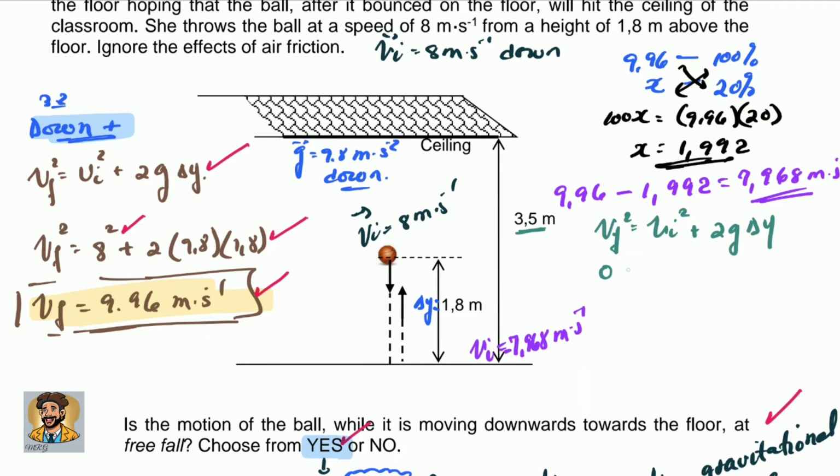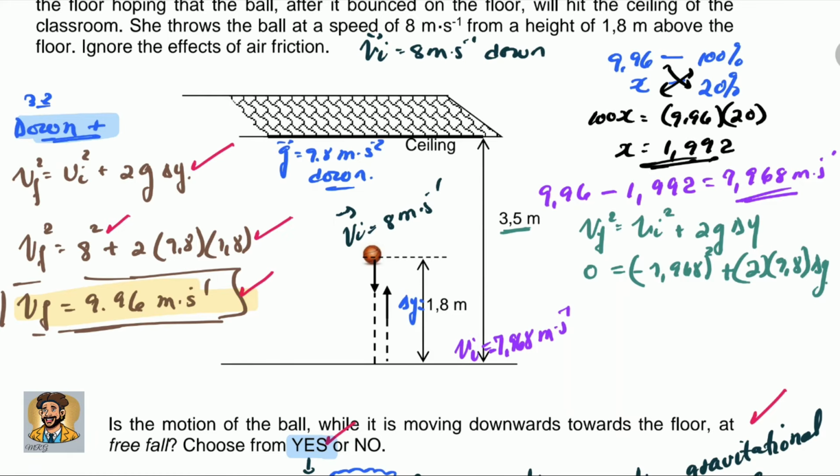after it bounces. So this one is going to be equal to minus 7,968 squared plus 2 times 9,8 positive, I say down is positive, multiplied by the displacement. We are looking for that displacement there. Okay, so let's now rearrange this one or calculate.